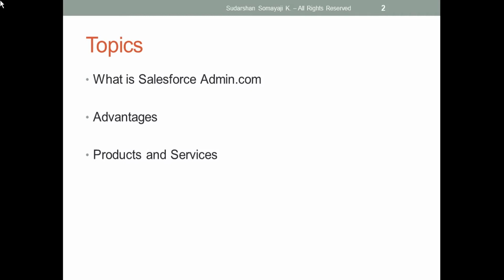Okay, so for that purpose we are saying that a Salesforce admin delivers creative projects to make the Salesforce business smarter and users happier. Why are we saying this? Because at the end of the day, what is important is that the user should be in the happiest mode. That means he should be in a good mood, saying, okay, this project is helping me to deliver my things smoothly and efficiently.